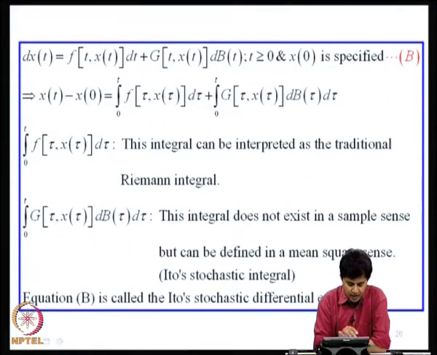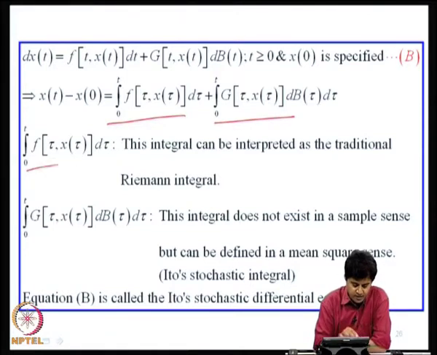Now, I can therefore write this as x of t minus x of 0 as the integral from 0 to t of f of tau, x of tau d tau plus the integral from 0 to t of g of tau, x of tau dB of tau. Let us look at these two integrals. The first integral, you know, is integration with respect to tau. So, this integral can be interpreted in the traditional Riemann sense in terms of area under the curve and so on and so forth. Whereas the second integral, this is random, this is also random.